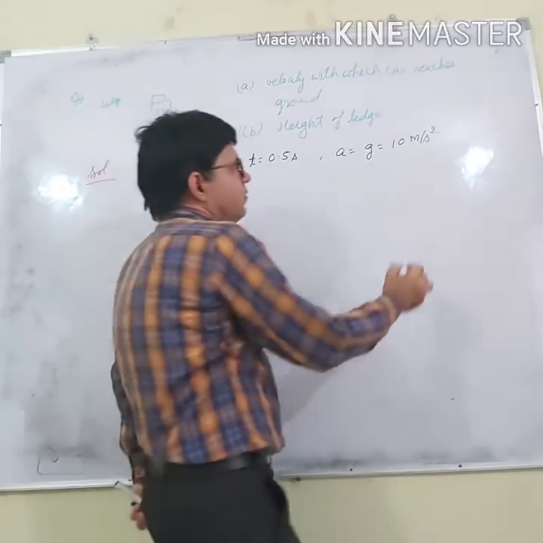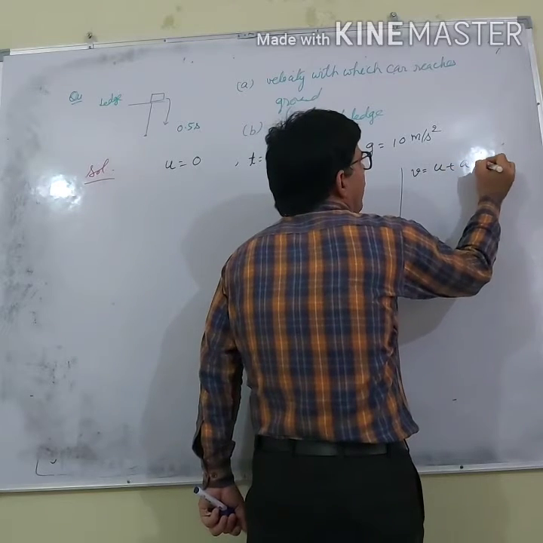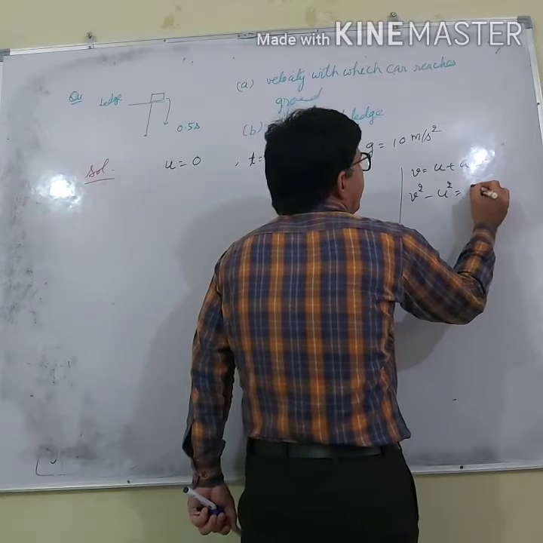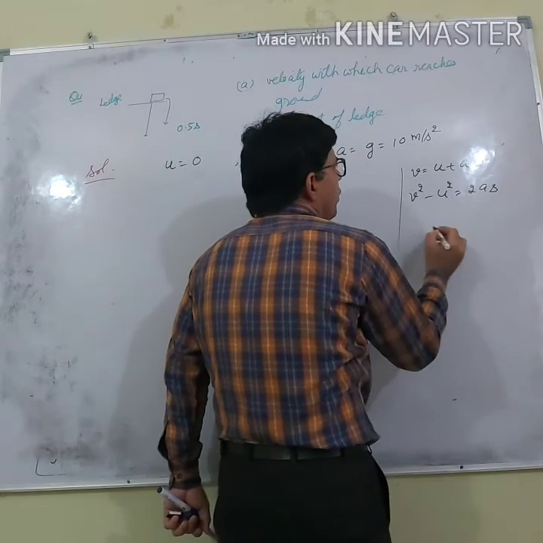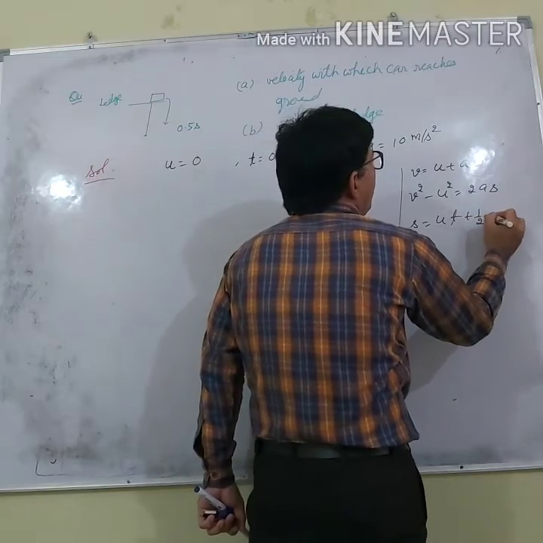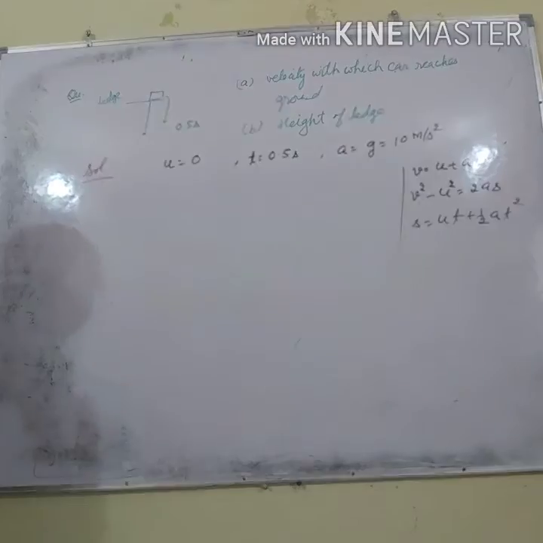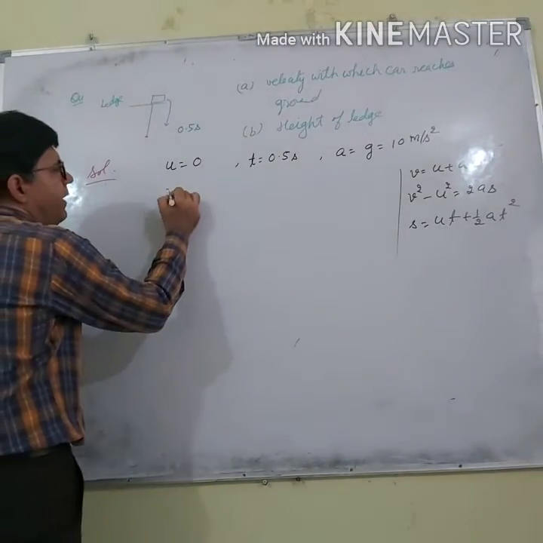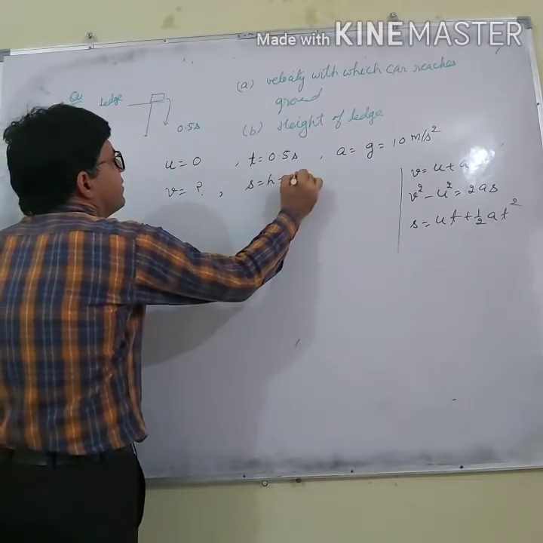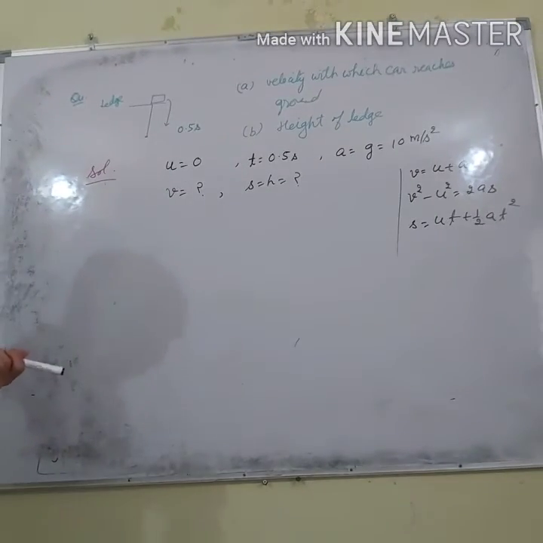Now we have done 3 formulas in chapter 1, the motion chapter: v is equal to u plus at, v square minus u square equal to 2as, s is equal to ut plus half of at square. So which formula, and what do I have to calculate? I have to calculate v and s, because height is also a type of vertical distance.